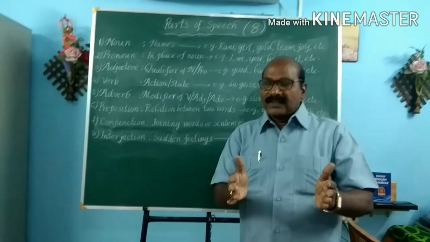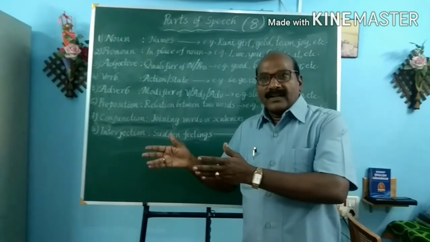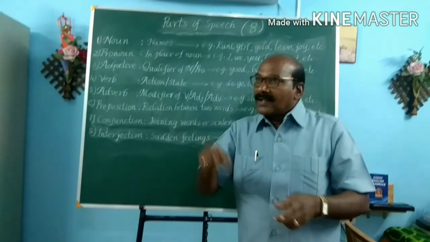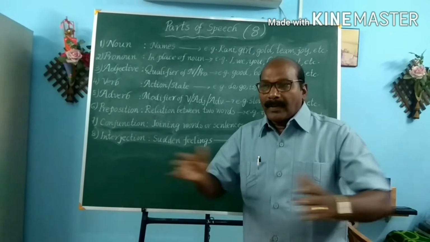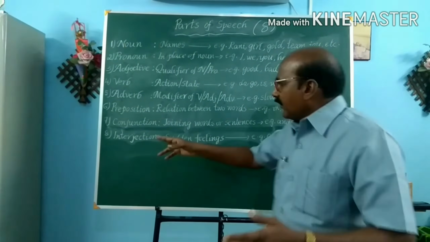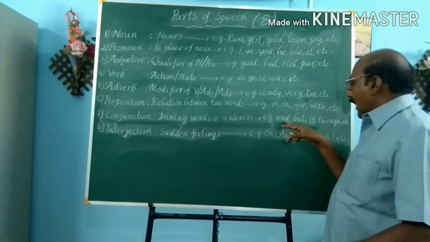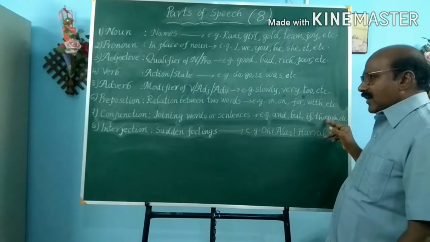Rama worked hard, but he failed. Rama worked hard. It is a sentence. He failed. It is another sentence. But the word "but" acts as a conjunction because it joins the two sentences. See, these are some more examples: and, but, if, though, etc.